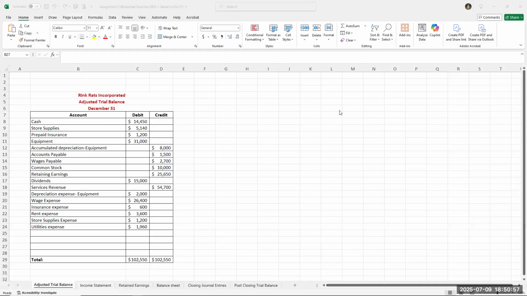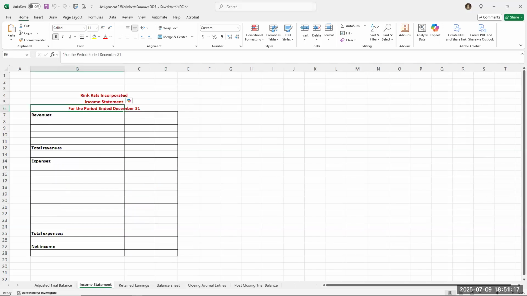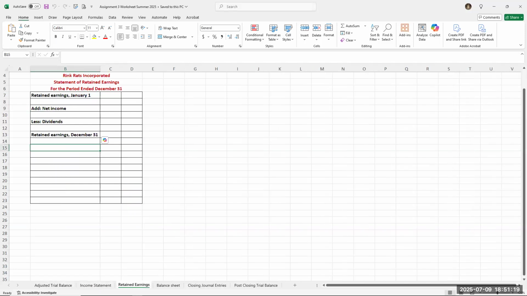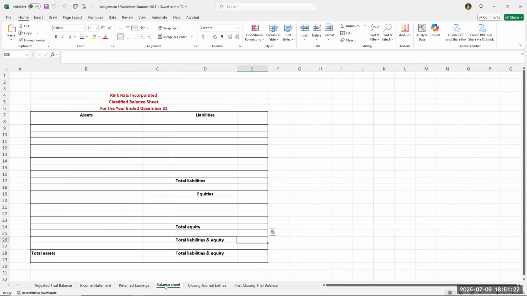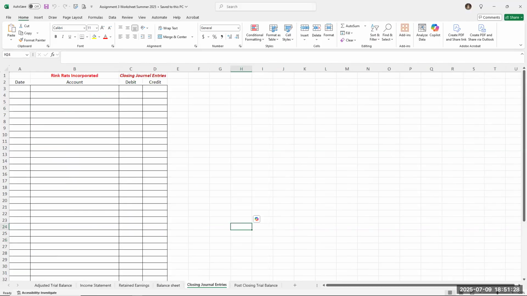Here's the worksheet that you need to download and prepare for assignment 3. I give you the adjusted trial balance of Rink Rats. There are accounts that are ready to go into the final part of the accounting cycle, all the debit and credit balances of the general ledger accounts. From this adjusted trial balance, you complete the income statement, the retained earnings statement, the balance sheet, and finally, once those statements are complete, you do the necessary closing entries.